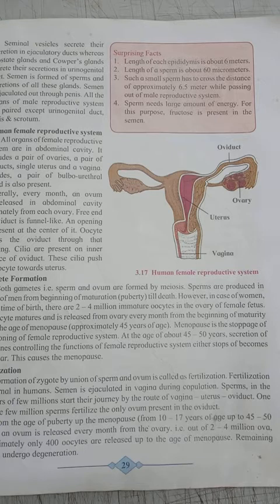In semen there are a few million sperms, which start their journey from the vagina to the uterus to the oviduct. One of those sperms fertilizes the only ovum present in the oviduct.